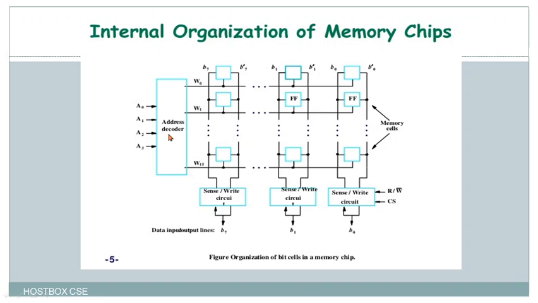Whenever you give an instruction with the help of the processor, it communicates, decodes the instruction, and at last you see the results. Here there is the sense/write circuit, followed by R/W and CS also. That is chip select: which chip you want to select, and for which operation, whether you want to read or write data.